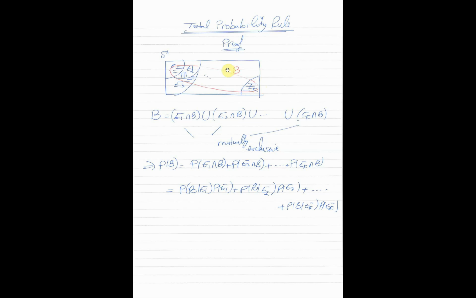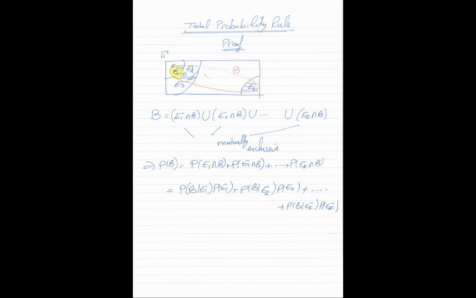In addition to this, we have another event. Let's call it B here. So this oval here represents an event B, and our target is to be able to come up with an expression for the probability of B in terms of the probabilities of the other events, E1, E2 until EK. Now, to do that, let's do the following trick. This event B, how can we express it?